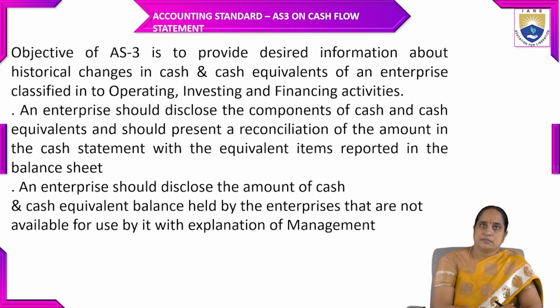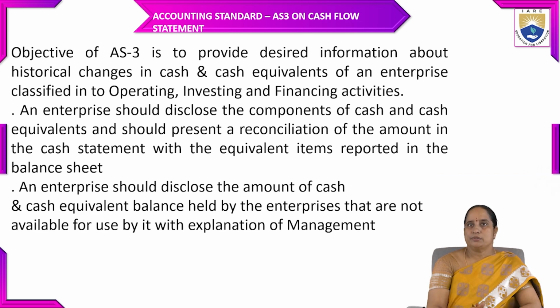Then let us discuss accounting standard AS3 on cash flow statement. The objective of AS3 is to provide information about historical changes in cash and cash equivalents of an enterprise, classified into operating, investing, and financing activities.